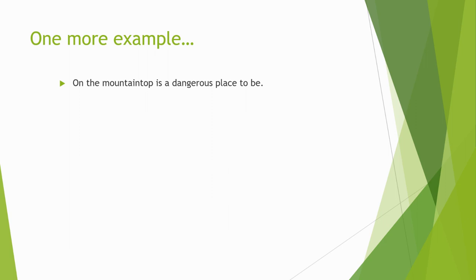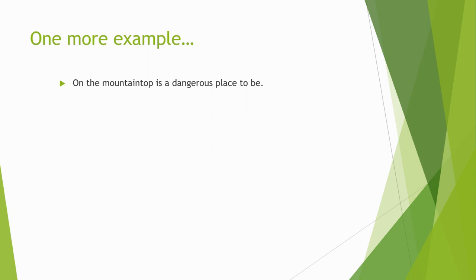So we don't have to worry about that one. What else do we see? One of our six. What have we got? Is. Our main verb is.